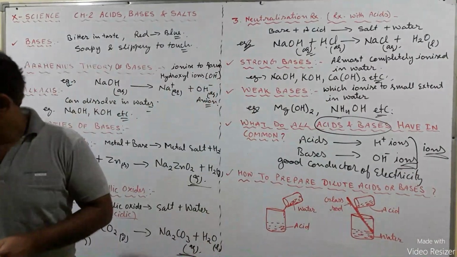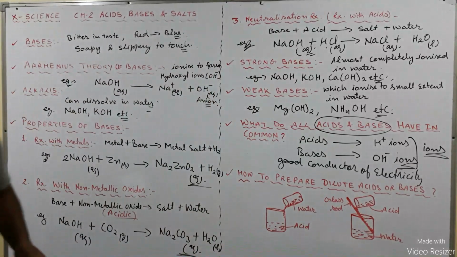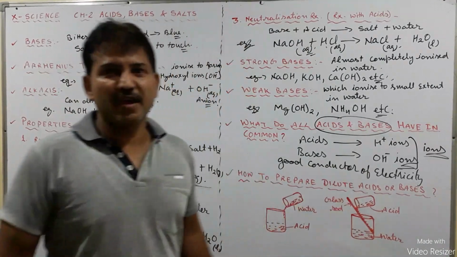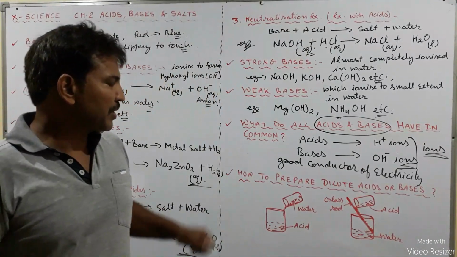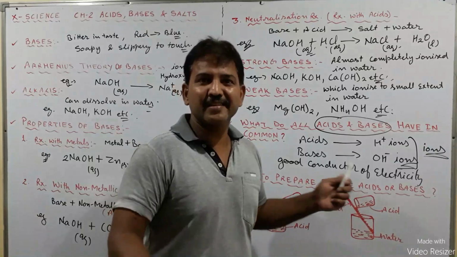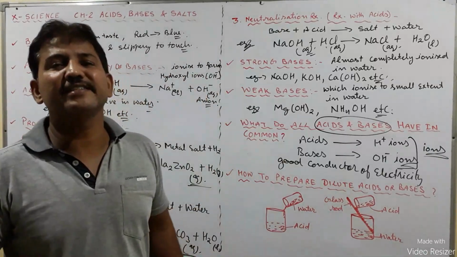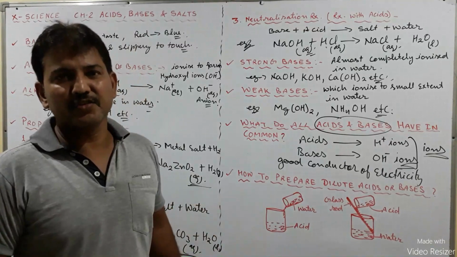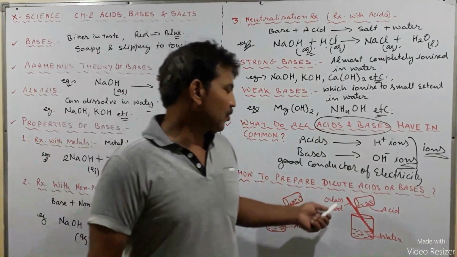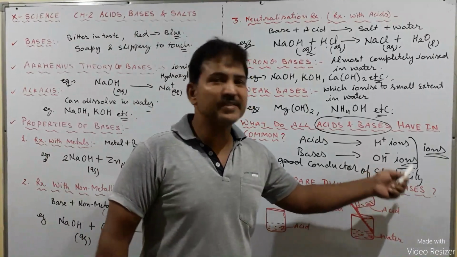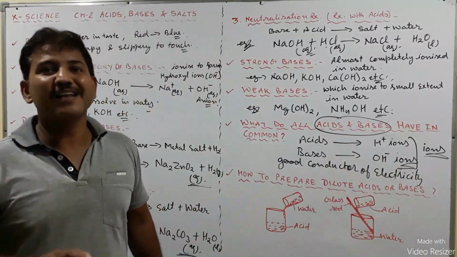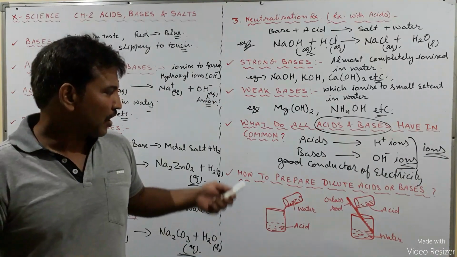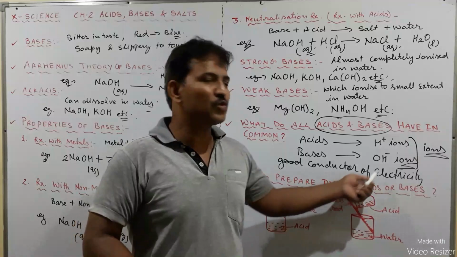Okay. Now let us talk about if we have concentrated acids or bases, and how we can prepare dilute acids and bases out of those concentrated acids and bases. For that we have two methods. The dilution process, or mixing the acid or the base with water, is a highly exothermic reaction. So how do we prepare the dilute acids or bases?